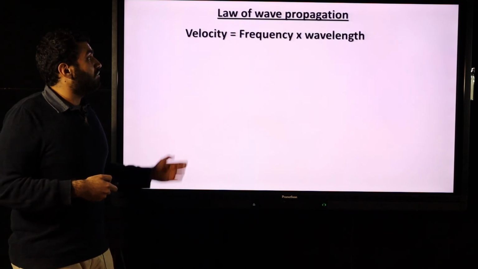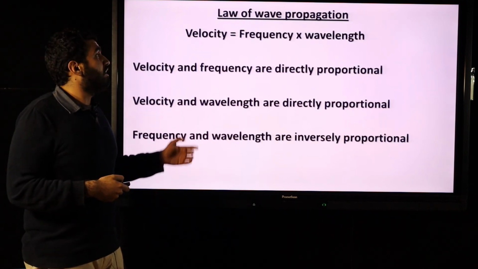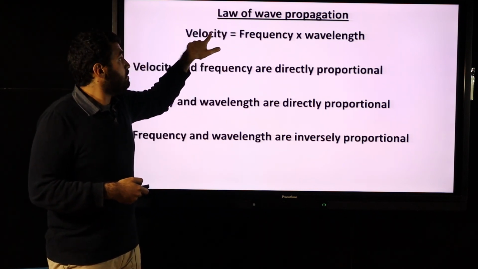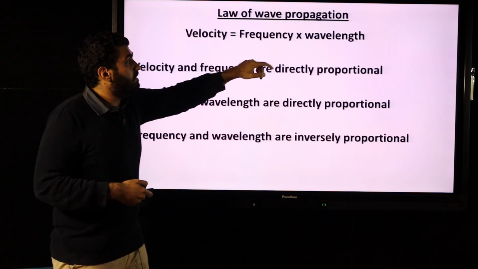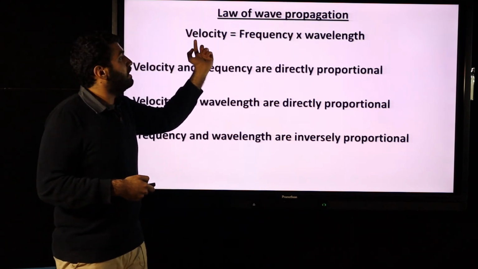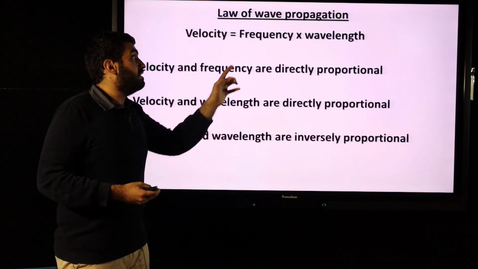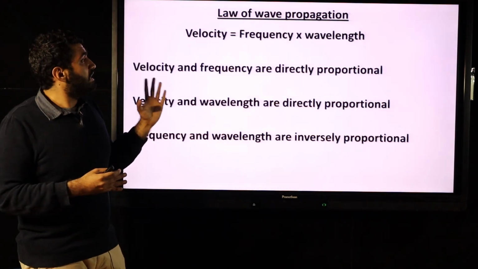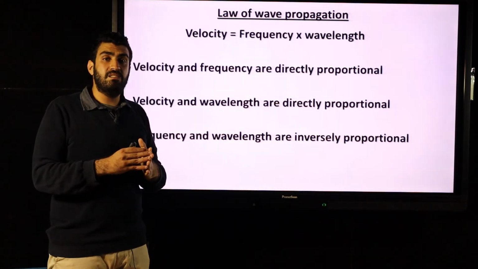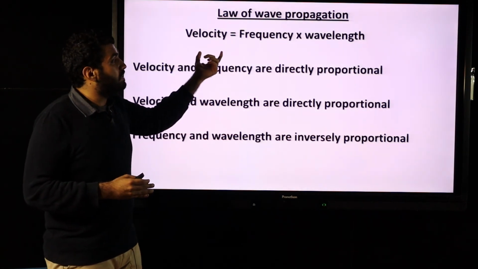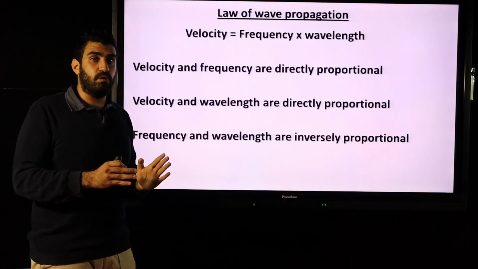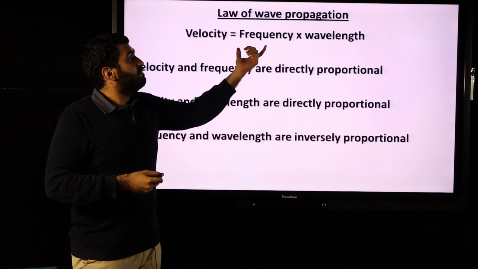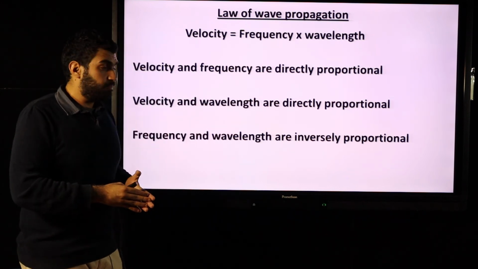Law of wave propagation, velocity equals frequency times wavelength. The relation between velocity and the frequency, for example, when the frequency increases, velocity will increase. And when the wavelength increases, velocity will increase. While when the frequency increases, wavelength will decrease. So the relation between velocity and the frequency is direct. Between the velocity and the wavelength is direct as well, because when the wavelength increases, velocity will increase. While the relation between frequency and wavelength is inverse, as we say.